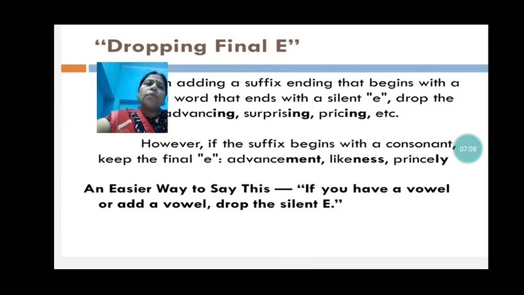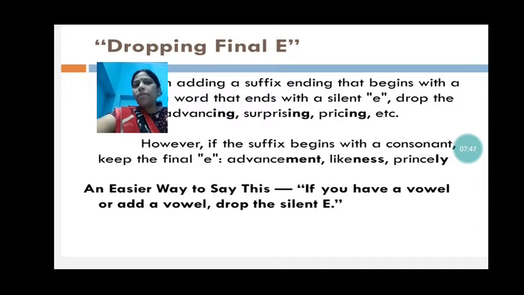So in the first one, in advancing, surprising and pricing, the suffix is ing and it starts with I, which is a vowel. So we have removed the silent E from the last. However, if the suffix begins with a consonant, keep the final E. Now the suffix here, ment, begins with a consonant, M is a consonant, so we will keep that last E over there.